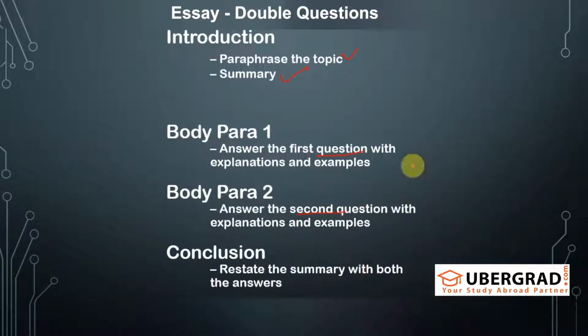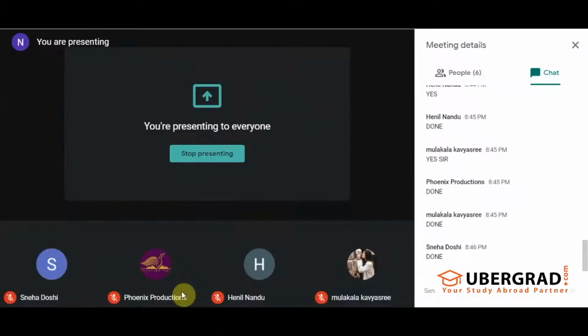Okay, and then take 1 point that you have written over here with 1 point from this para, and summarize these 2 in the conclusion paragraph. That's it. Okay, along with the restatement of the summary. So one thing that you must have seen by now is that the conclusion and introduction remain the same for all the essays.